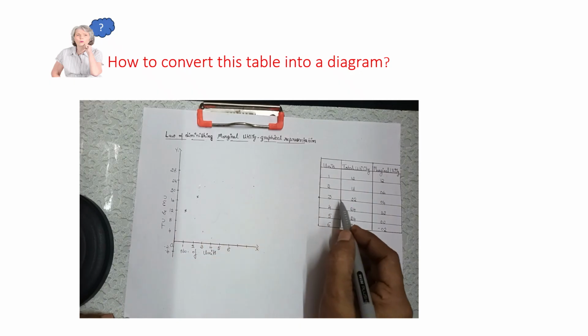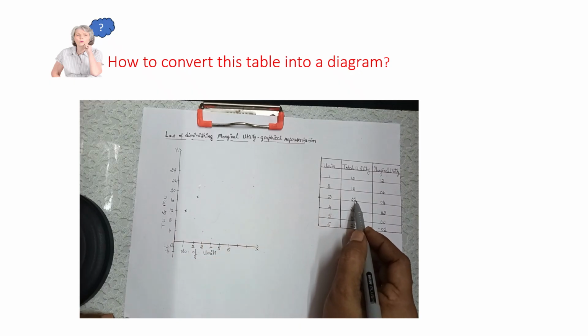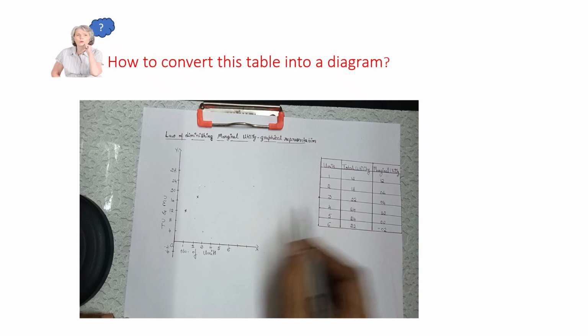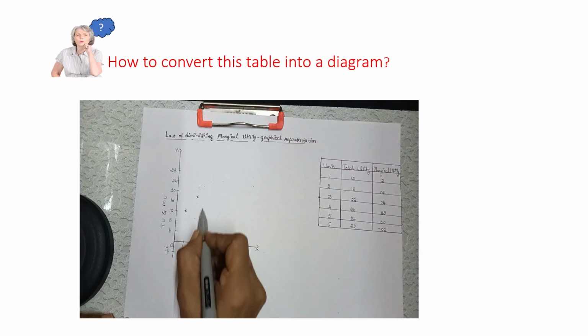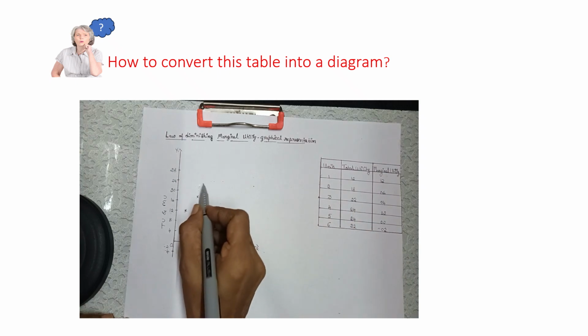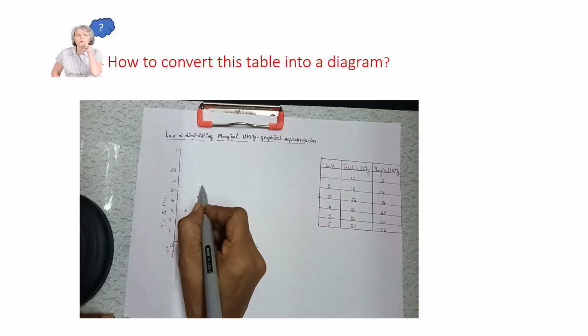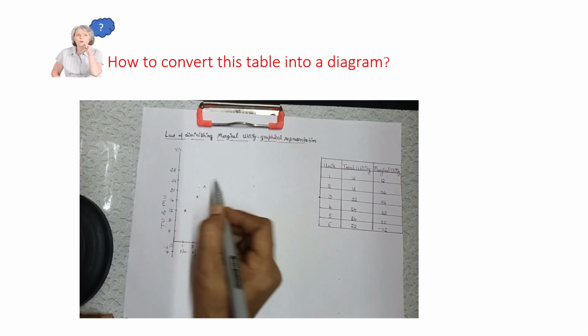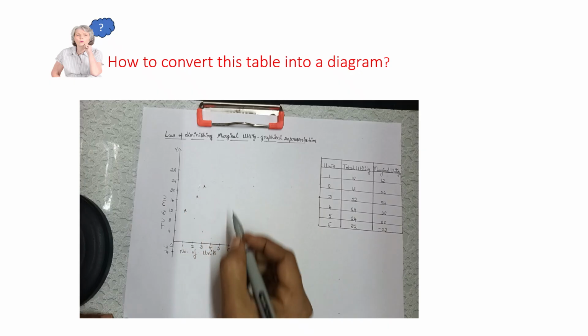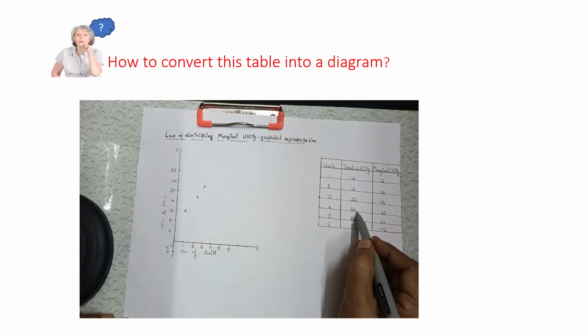When the third unit is consumed, the consumer gets total utility of 22. Let us mark that. Third unit 22. 22 comes somewhere in between 20 and 24. So 22 is marked here. When the fourth unit of the commodity is consumed, the consumer gets the total utility of 24.